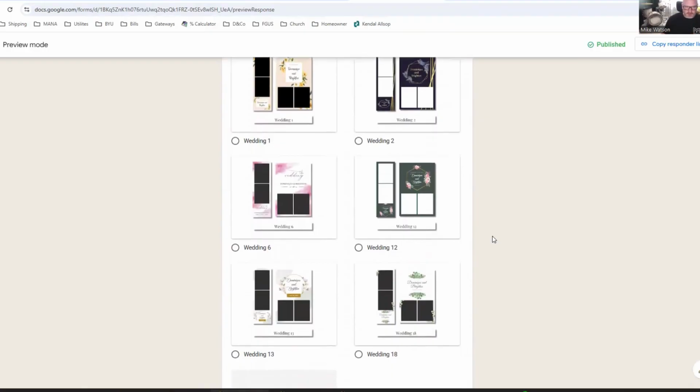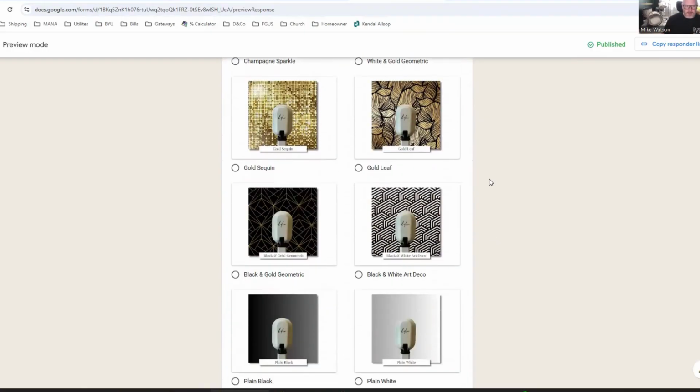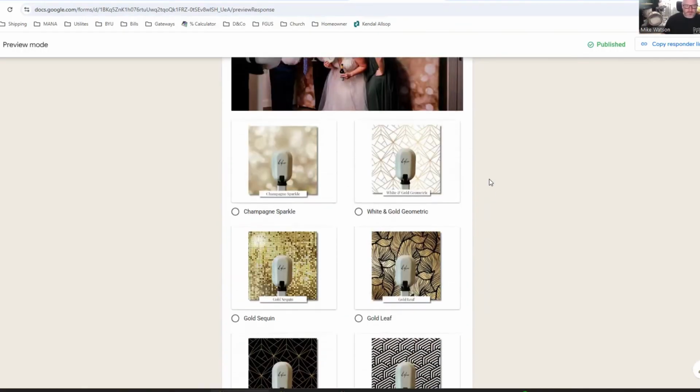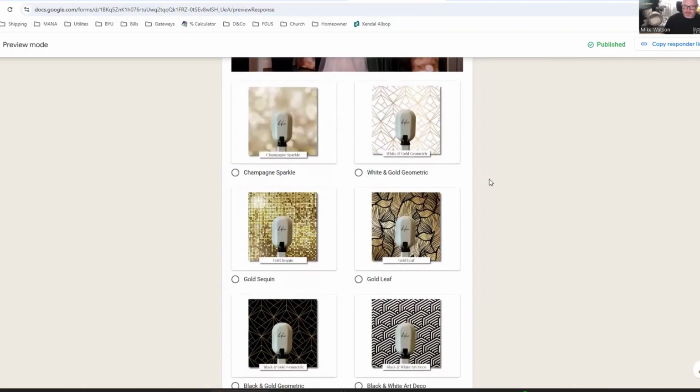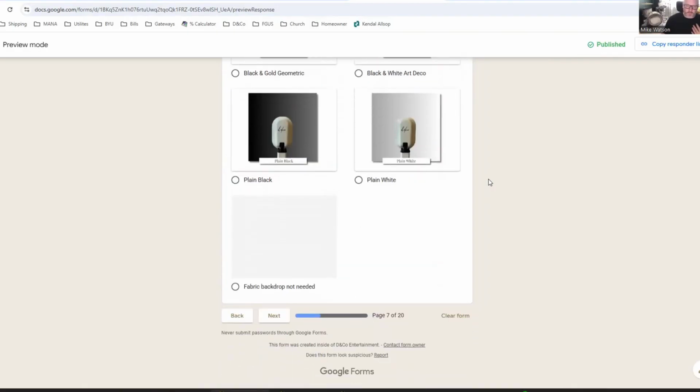These are the ones that I chose. Same thing for photo booth backdrop. I've got some of my backdrops in here. Again, you can have as many or as few as you like. I like to keep things really streamlined because I do believe that decision fatigue is a real thing. So I don't want to overload someone with too many options.